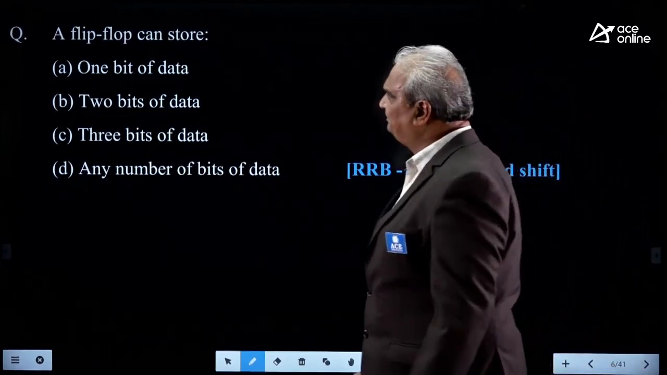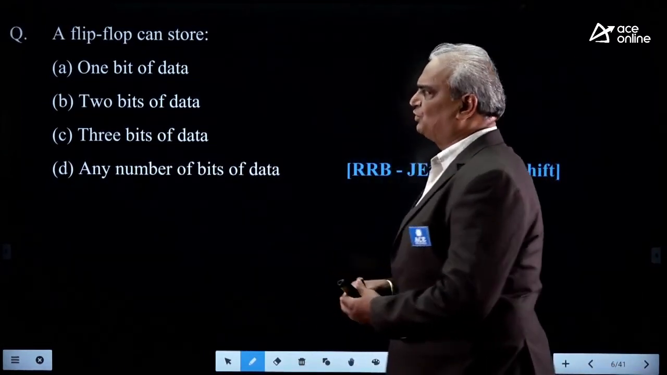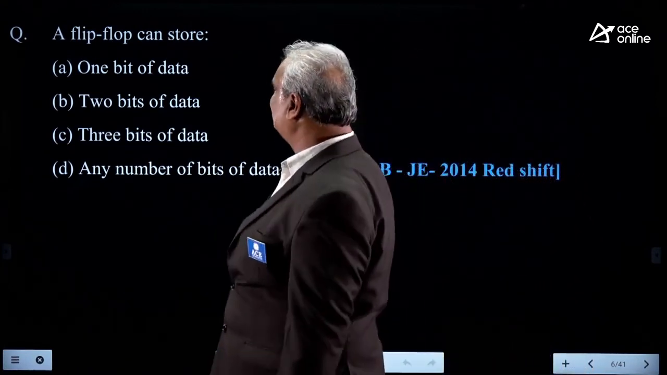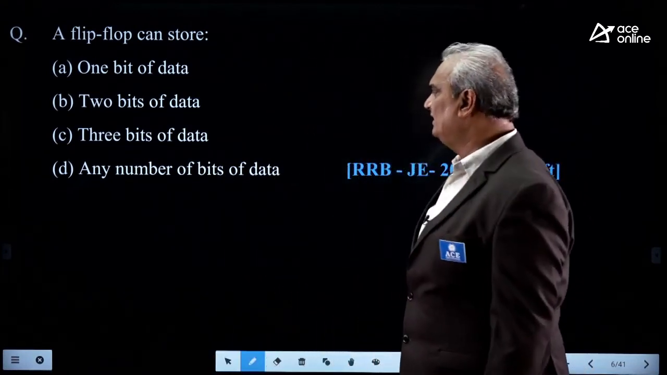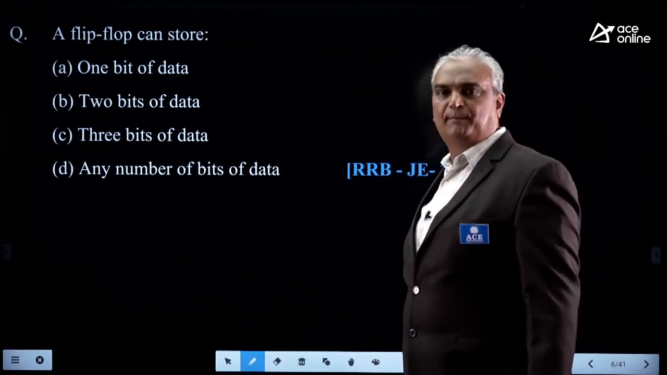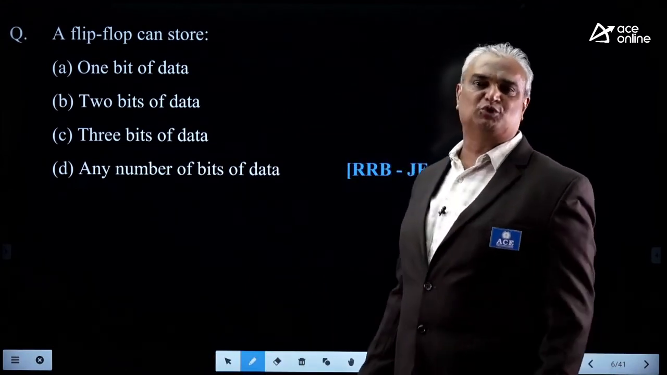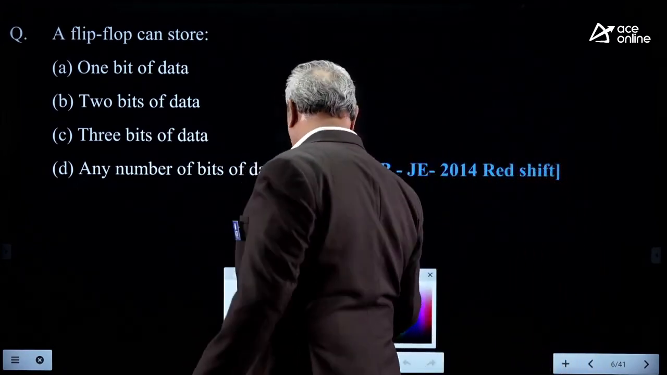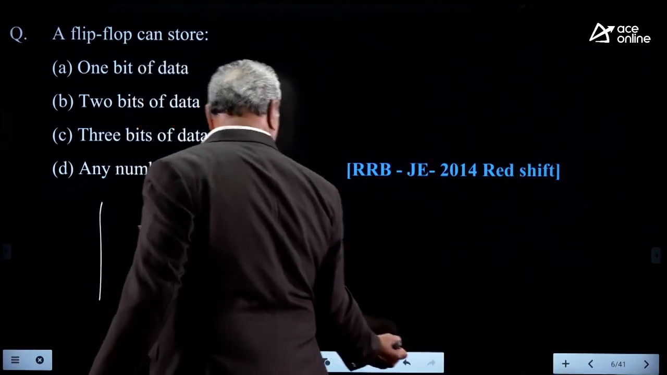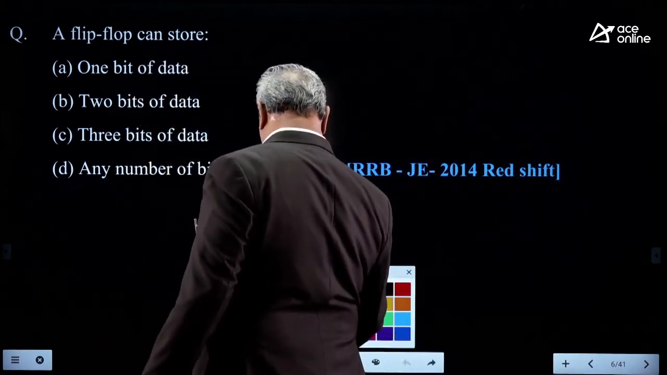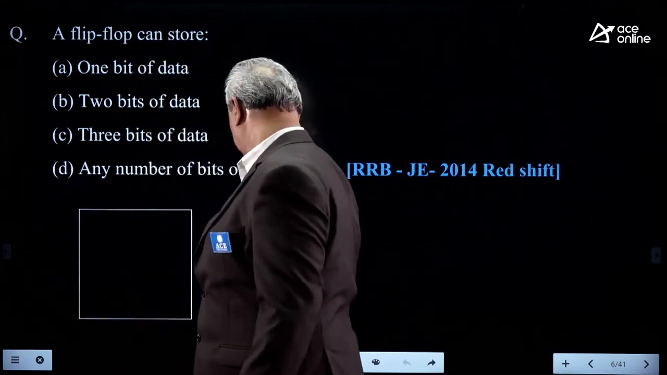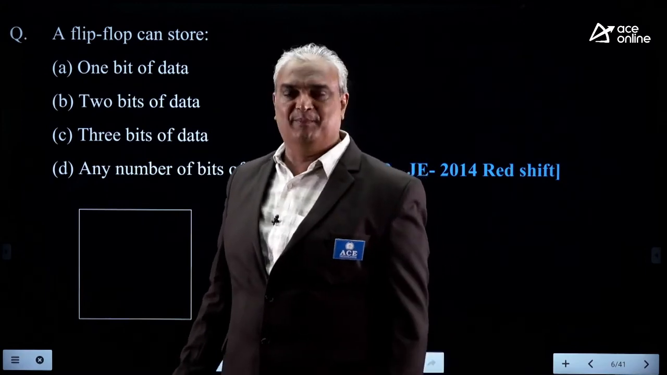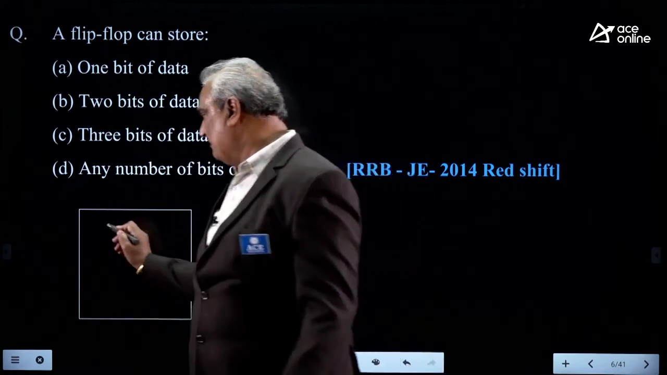Watch question carefully. A flip-flop can store. Options are like this: 1 bit of data, 2 bits of data, 3 bits of data, any number of bits of data. One flip-flop is used to store only 1 bit along with its complement. Whatever the name of the flip-flop doesn't matter. That flip-flop can be SR flip-flop, JK flip-flop, D flip-flop, or T flip-flop.